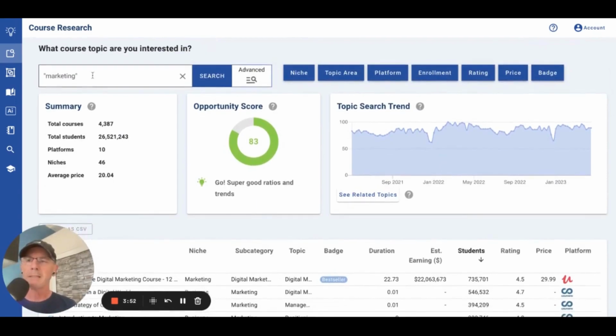But I typed in marketing, and let's go left to right here. So you have a summary. There are over 4,000 courses that have marketing in the title. There are, sorry, 26 million students, total students, enrolled in all the courses. And then you have 10 platforms where marketing courses exist and 46 niches.